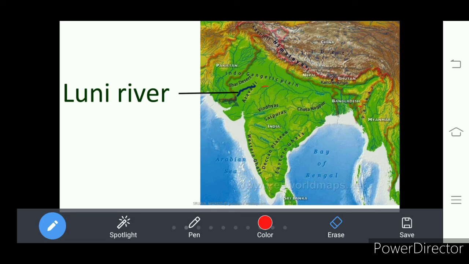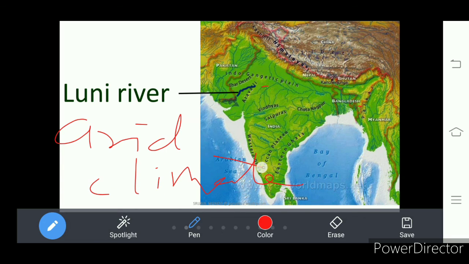The climate in the desert area is arid climate. What do you mean by arid? Dry. Arid climate is a dry region where the rainfall is less and we find very little forest or vegetation. So the Thar Desert has an arid climate.